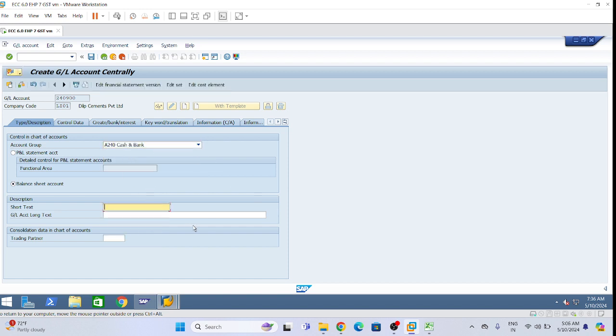Short text and long text: cash in hand corporate. Account group A240, cash and bank, balance sheet account, short text and long text, cash in hand corporate.